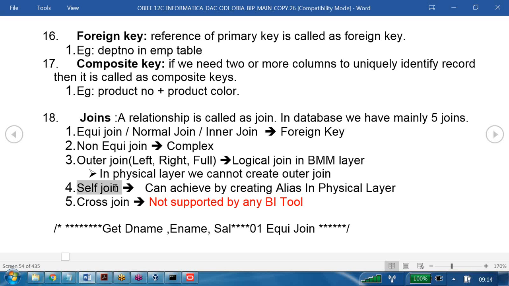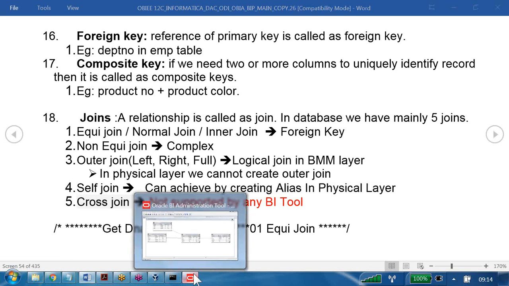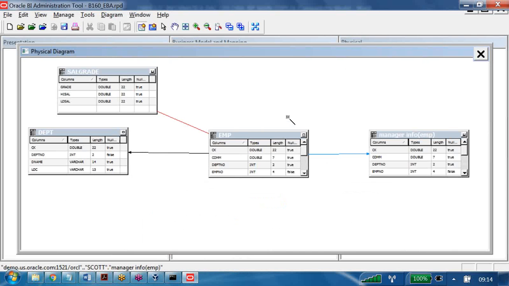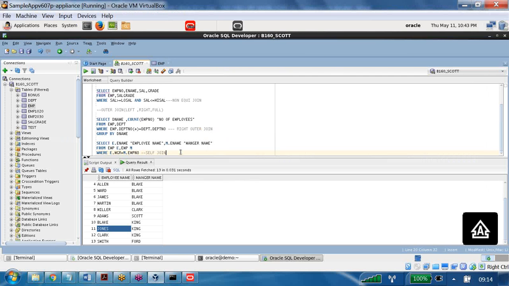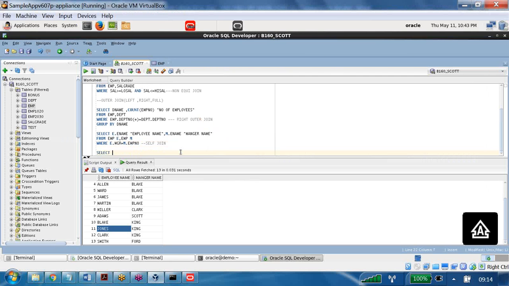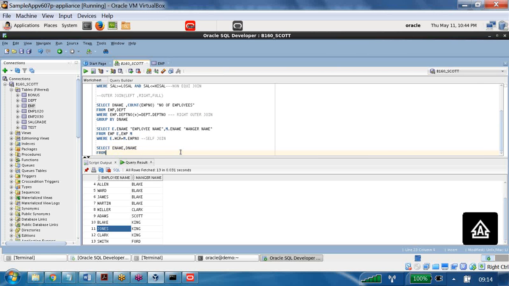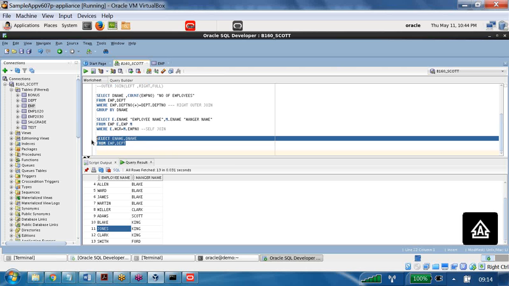Can you create a self join or not? Yes, by taking the help of creating an alias in the physical layer. The next one available is called cross join. What do you mean by cross join? Cross join means no join condition we are going to provide actually. Let us say here I am trying to write select ename comma dname from the tables EMP comma DPT. Then let us go and try to run this one. We are able to see here.